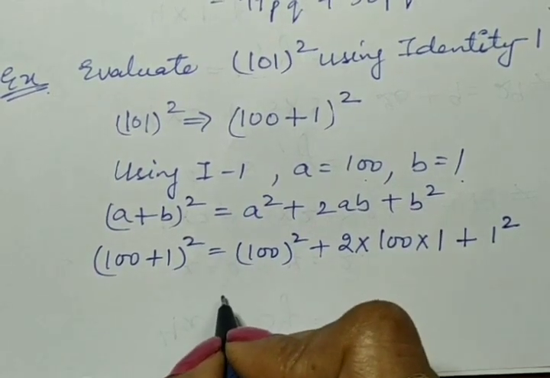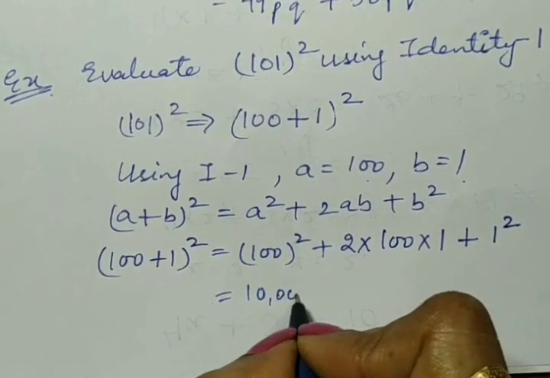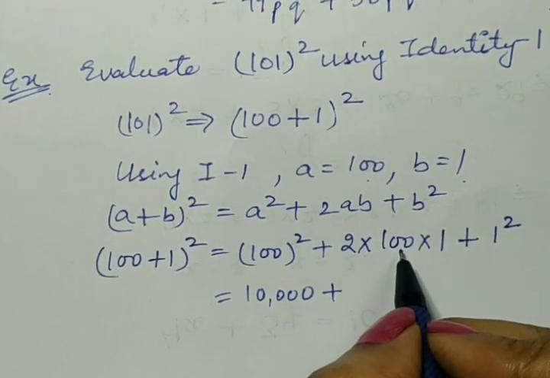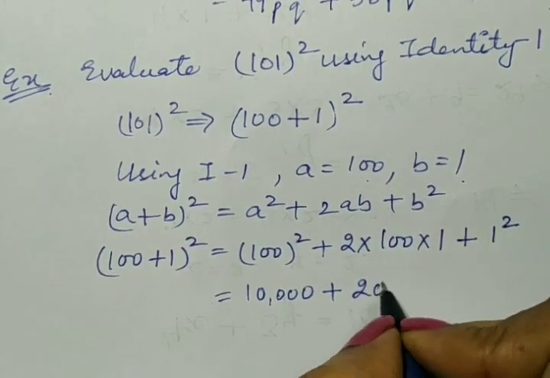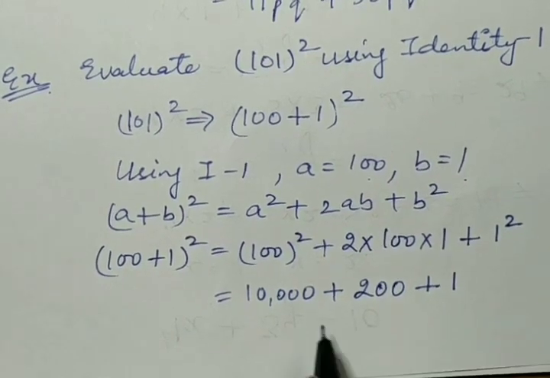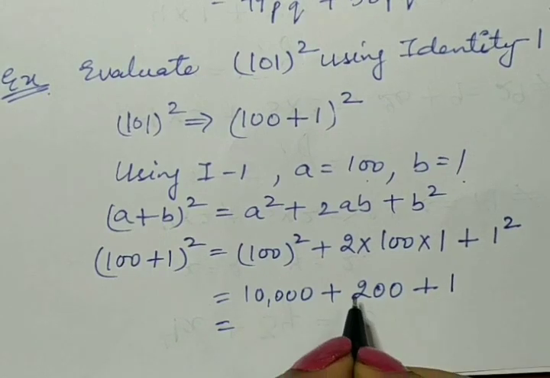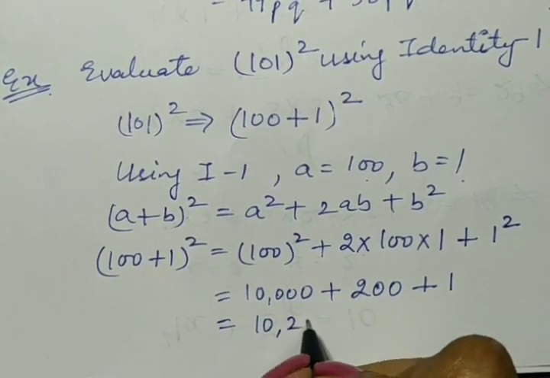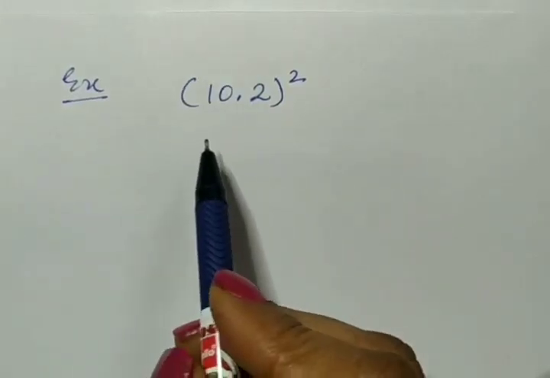Now solve this. Square of 100, that is 10,000, plus 2 multiplied by 100, that is 200, multiplied by 1, that is 200. 200 plus square of 1, that is 1. So what will be the answer? 10,000 plus 200 plus 1. We got 10,201.